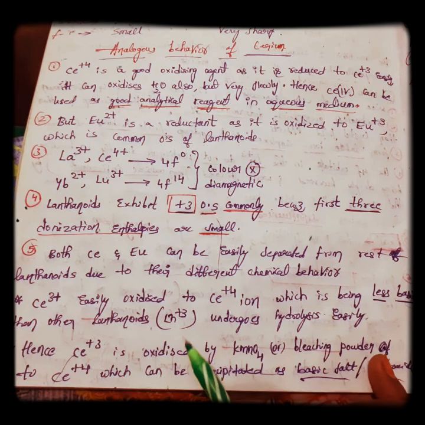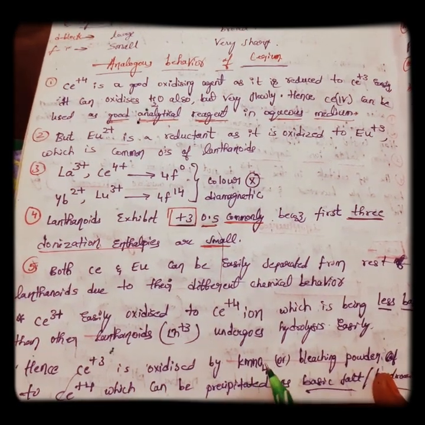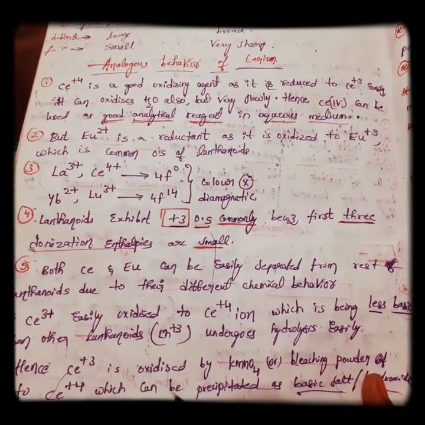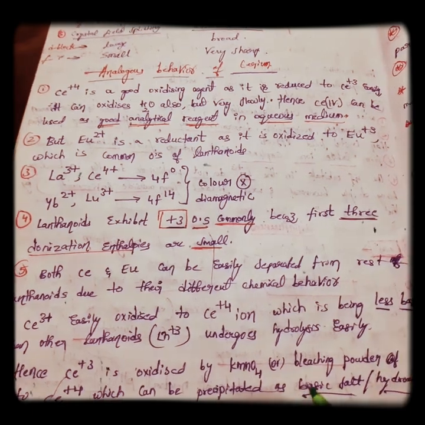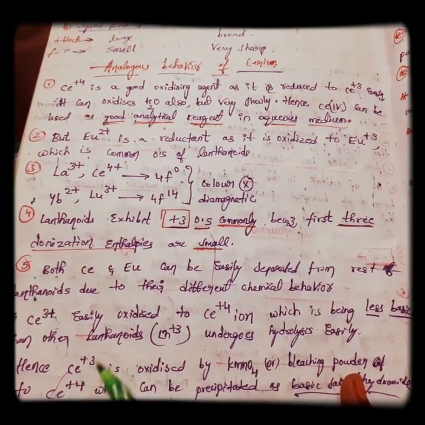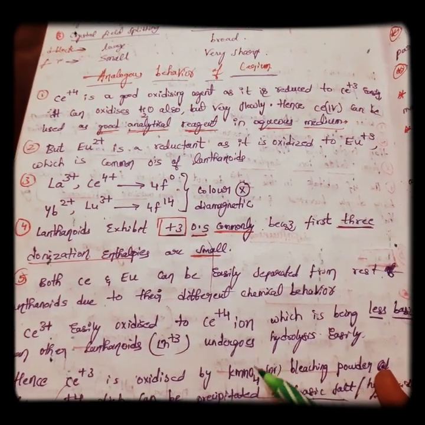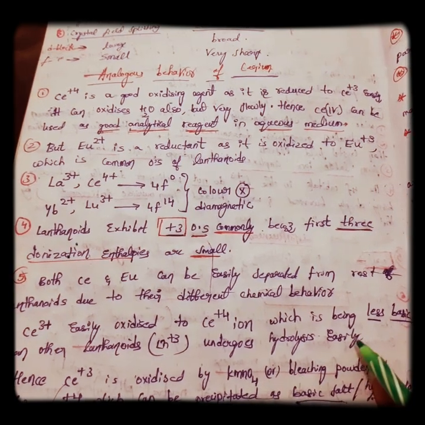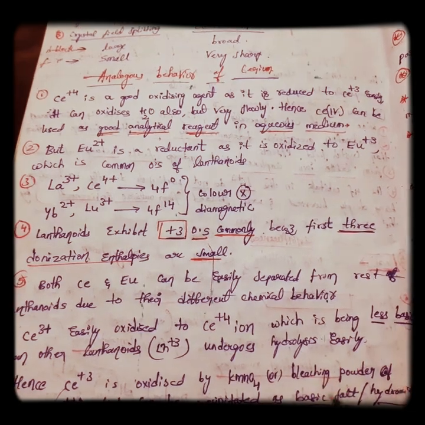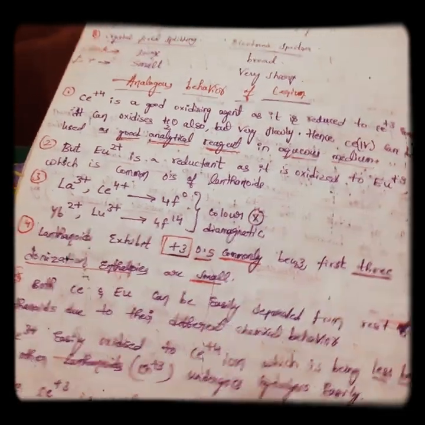Remember, cerium +3 is oxidized by KMnO4 or bleaching powder to cerium +4, which can be precipitated as basic salt or hydroxide.